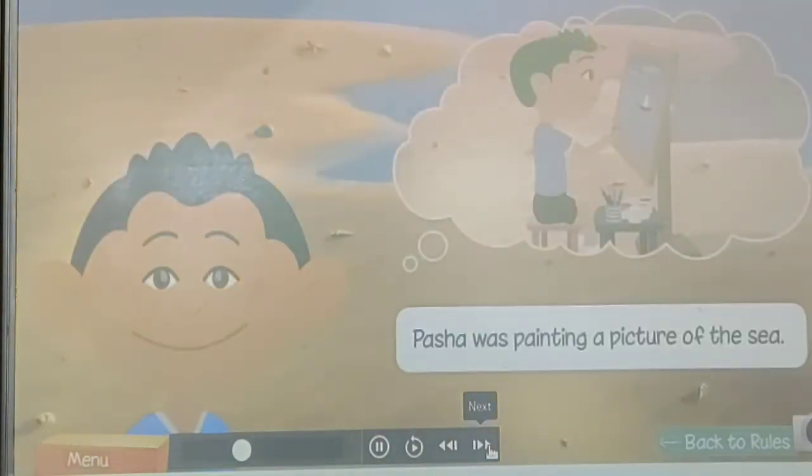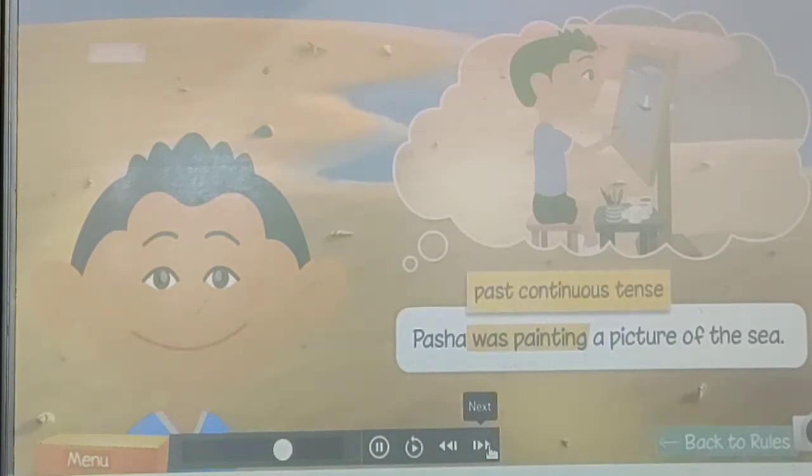Pasha was painting a picture of the sea. In this sentence, "was painting" is the continuous tense. How do we know whether this sentence is in the present, past, or future continuous tense? The helping verb tells us the time of the action or the tense. The helping verb "was" tells us that the action of painting was going on in the past. So, "was painting" is the past continuous tense.